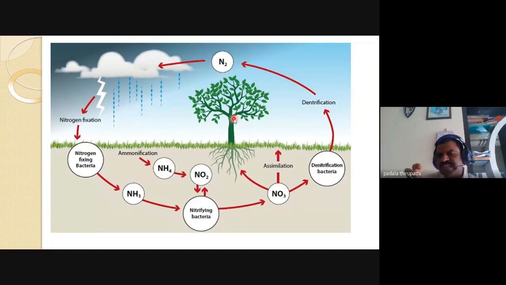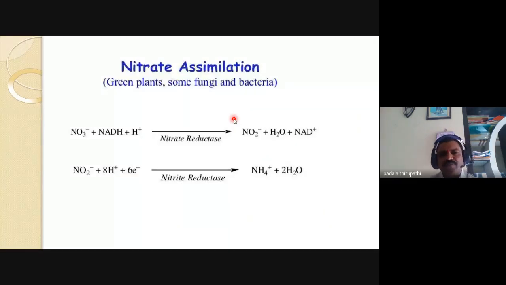So this is related to nitrate assimilation and nitrate reduction, and afterwards ammonia assimilation. In all green plants, some fungi and bacteria, we observe the enzyme nitrate reductase in nitrate reduction.